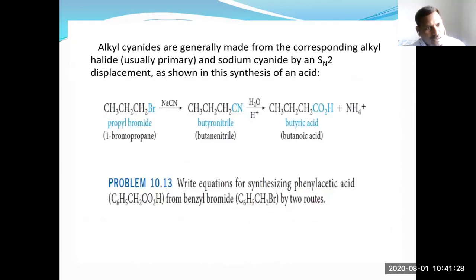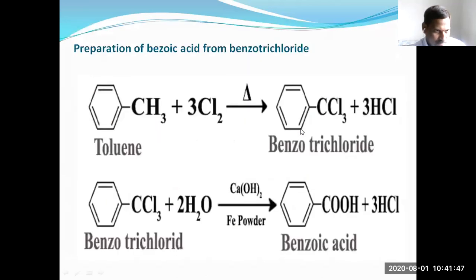We can prepare carboxylic acids from alkyl halides also. Alkyl halides react with sodium cyanide to give alkyl cyanides. Alkyl cyanides undergo a hydrolysis reaction, and you can get carboxylic acids. You can prepare benzoic acid from benzotrichloride.